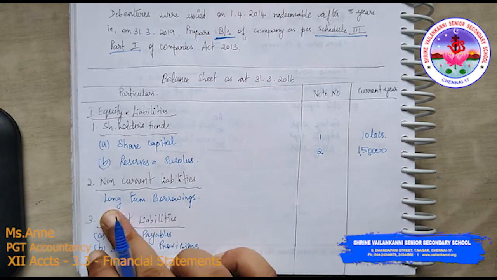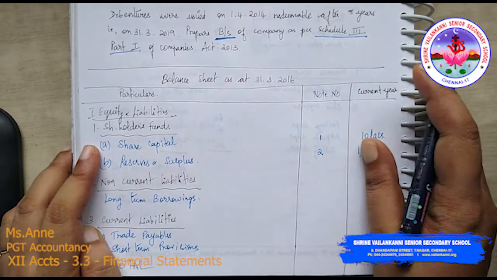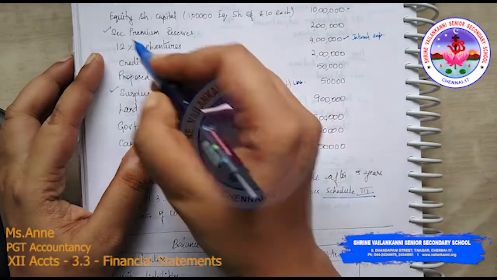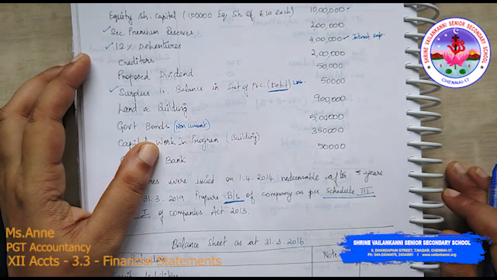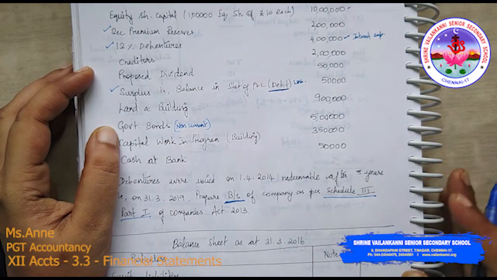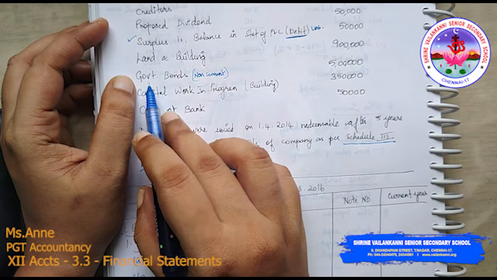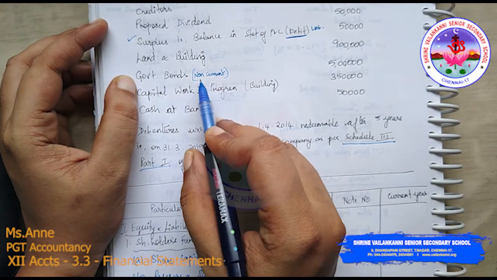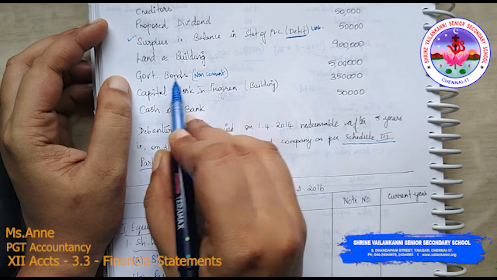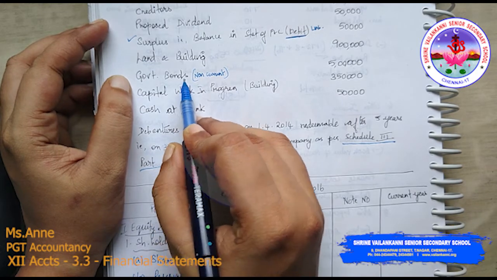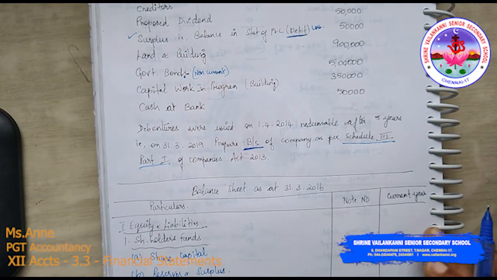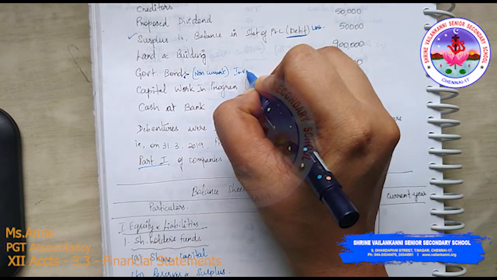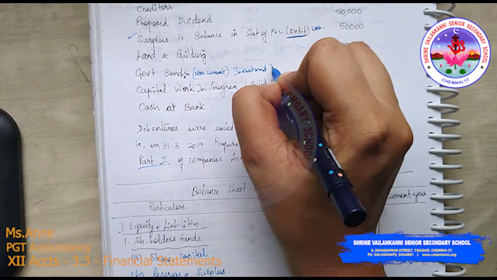Then what is the next one? Long term borrowings. What is under long term borrowings? Here we have 12% debentures under long term borrowings. Government bonds is an investment, so don't confuse this as borrowings. Students will often write it in borrowings. It is not borrowings, it is an investment that we have made.